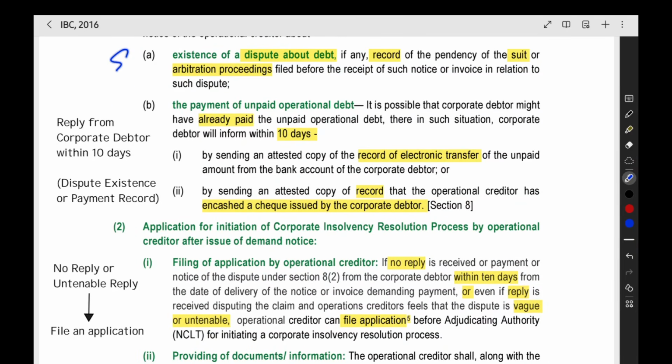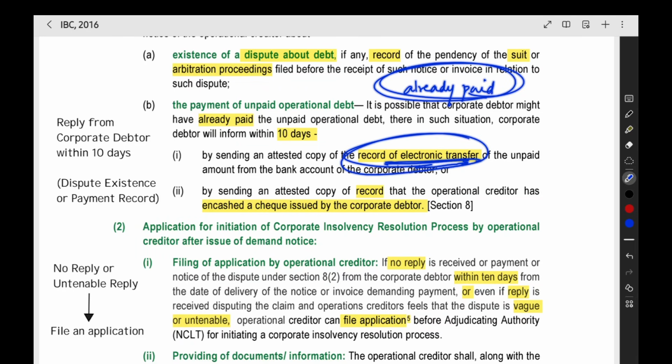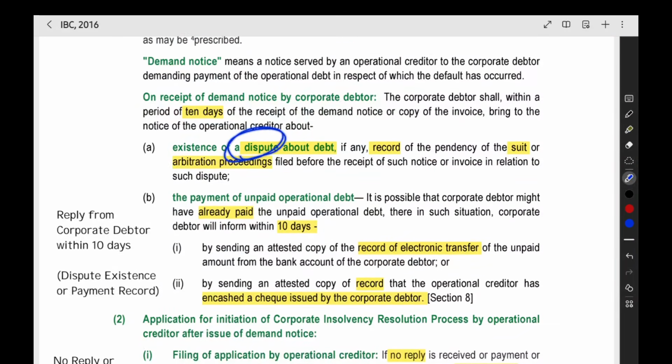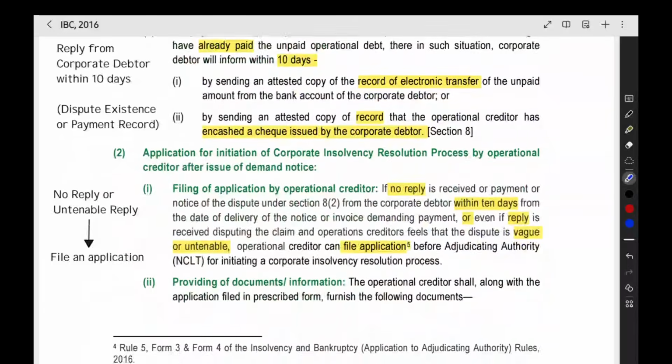If they are not telling this, they have to tell another thing: we have already paid. We have already paid the amount. For that, this is the bank statement record we are giving, attaching with the reply. Like that, they have to reply that they have already paid the amount. So these are the two replies the company can give. Either they can say there is a dispute, or they can say that we have already paid.